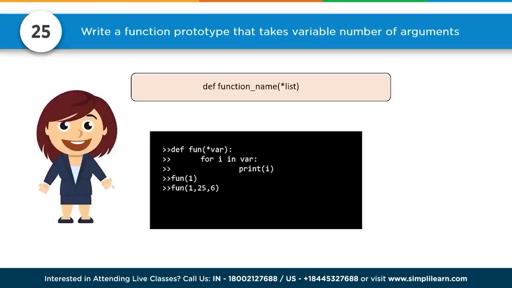Number 25. Write a function prototype that takes variable number of arguments. Here we have def function name list. So we could have, in this case, whatever the list is, def function. The asterisk denotes that we're going to take multiple arguments of a variable, and then we can do for i in var, print i. So if you send function of 1, you'll end up with a function 1, 2, 5, 6. It'll actually print those out one at a time. The first one just prints out a 1 because it only sent 1 variable. The second one will print 1, another line 25, another line 6.